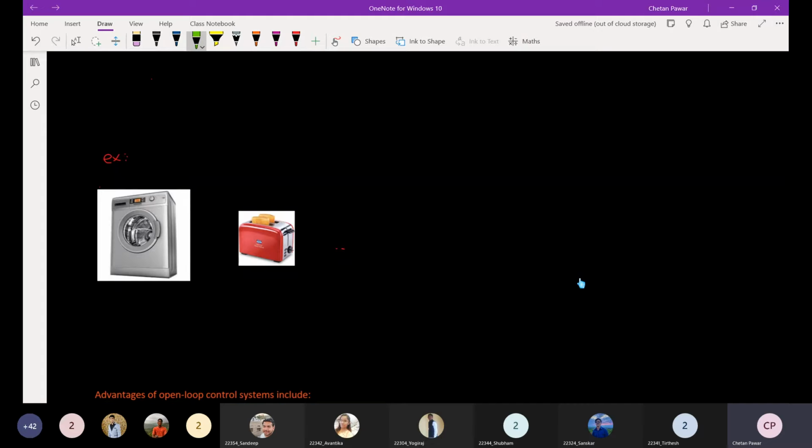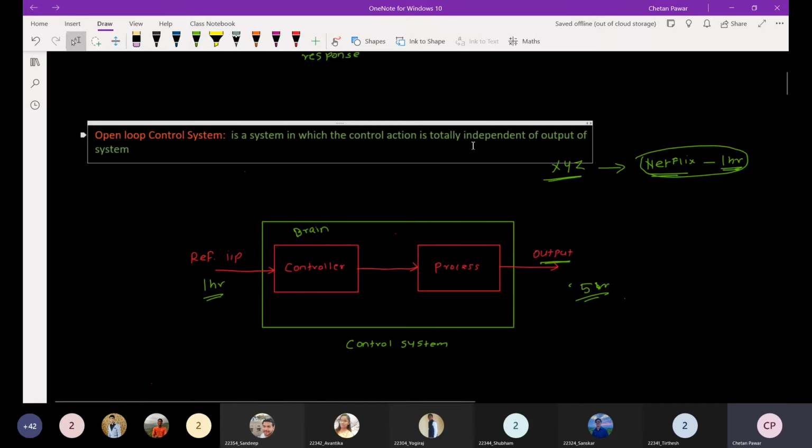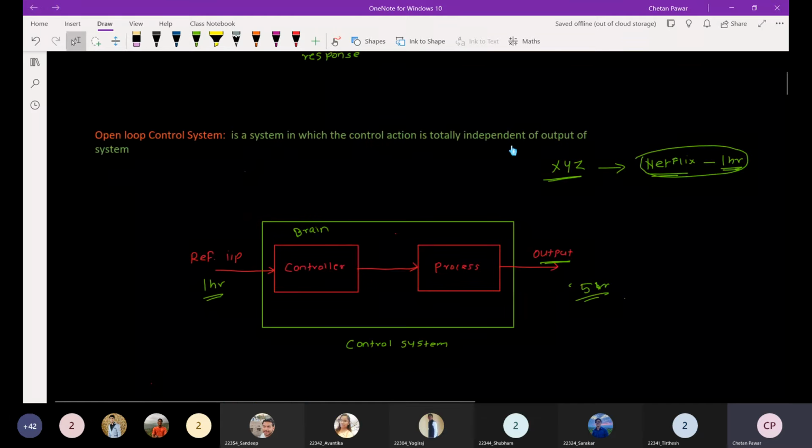But the washing machine will not care about the quality of washing, whether the clothes are properly washed or not. It doesn't care about the output. So we can say this control action is totally independent of the output of the system.